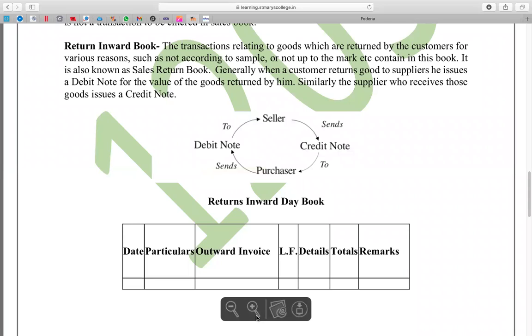Who will read this? Safe, read. The transactions relating to goods which are returned by the customers. Sir, just a minute. Yeah, please.